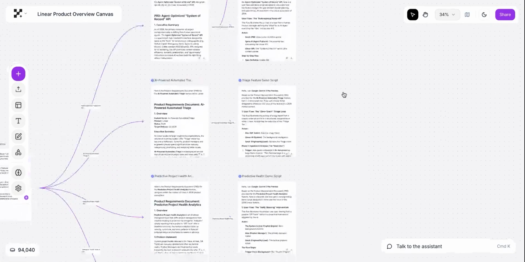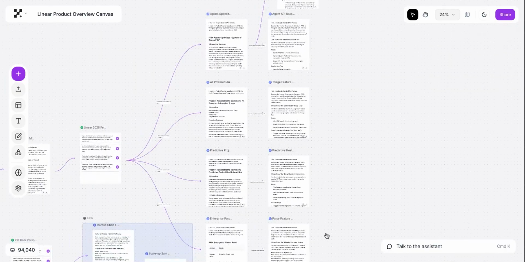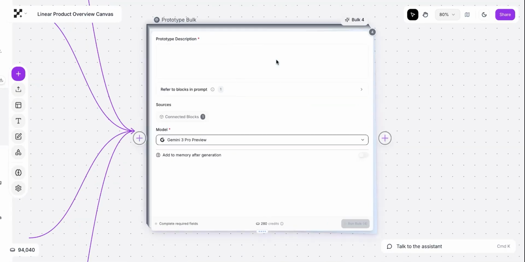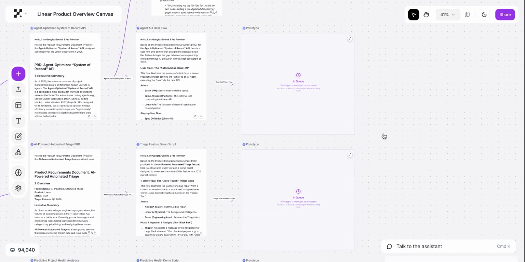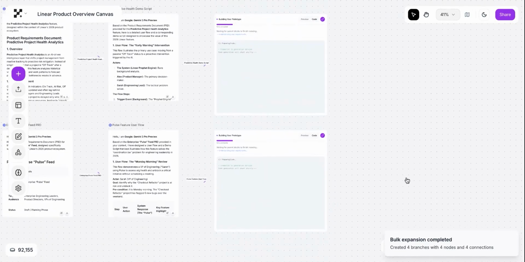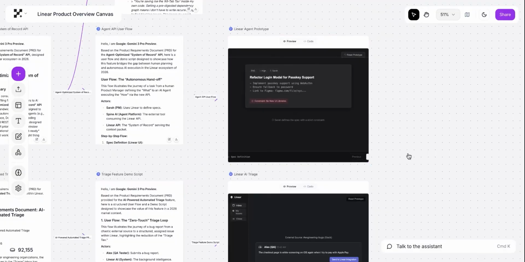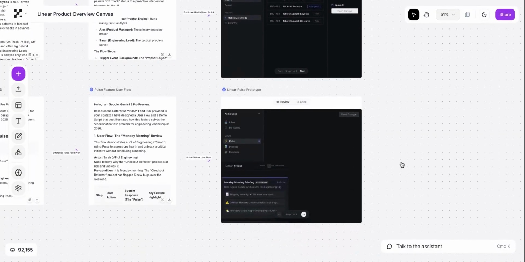So now that I've generated all the user flows for each of these different features, I'm going to now connect a prototype block, which will then illustrate this feature so I can use this to visualize what this feature looks like. So I'm going to say, give me a prototype of this user flow in the Linear app. And then I ran this, so now it's going to run each of these blocks in parallel. Okay, so we see that all 4 of these prototypes have been generated.